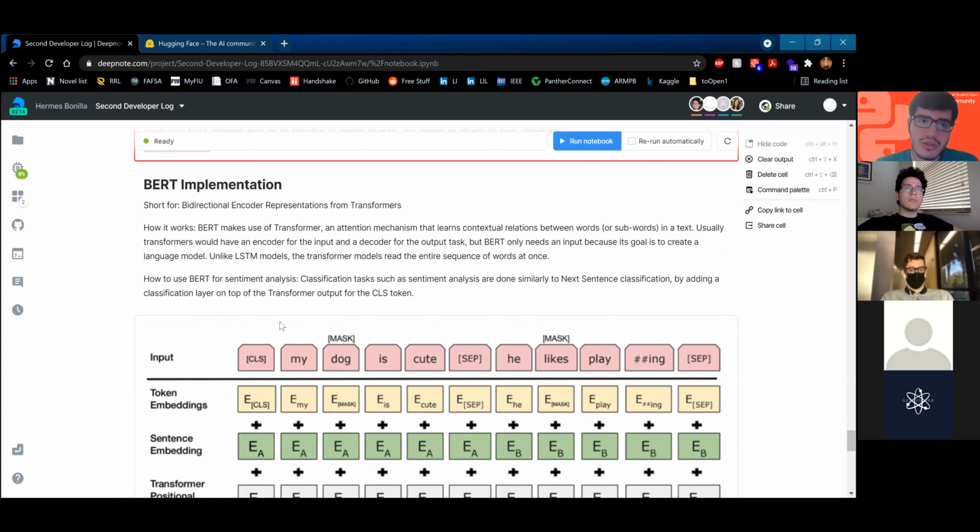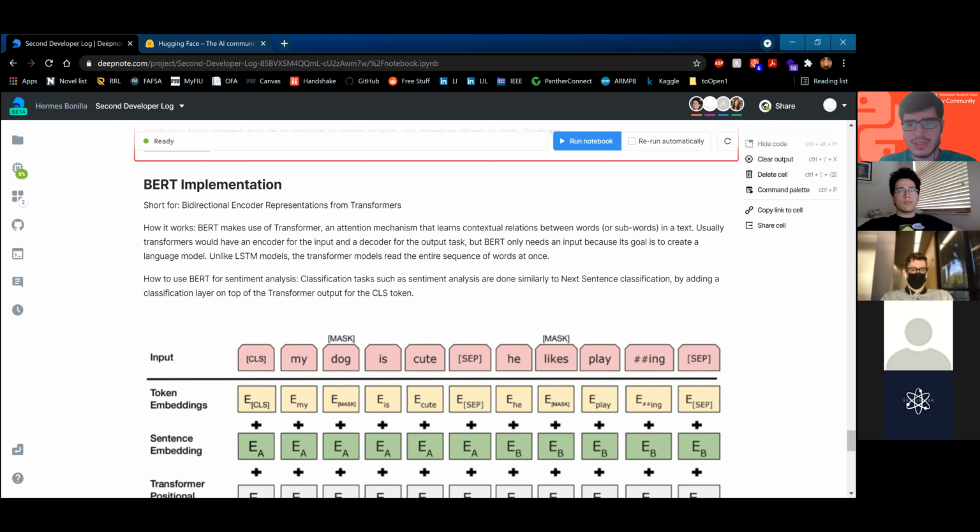BERT makes use of transformers, which is an attention mechanism that learns contextual relations between words or subwords in a text. Usually, transformers would have an encoder for the input and a decoder for the output task, but BERT only needs an input because its goal is to create a language model. Unlike LSTM models, the transformer models read the entire sequence of words at once.